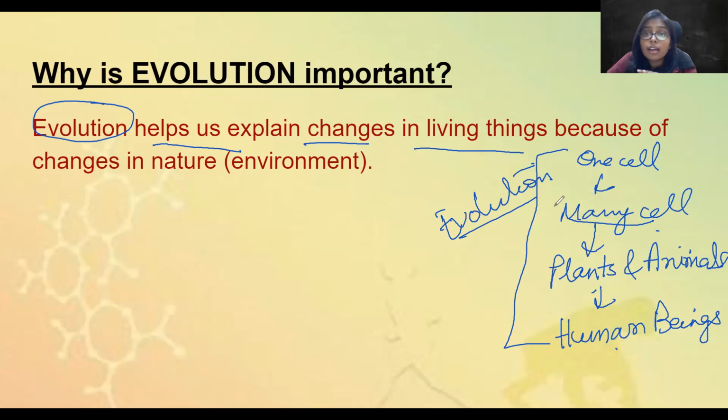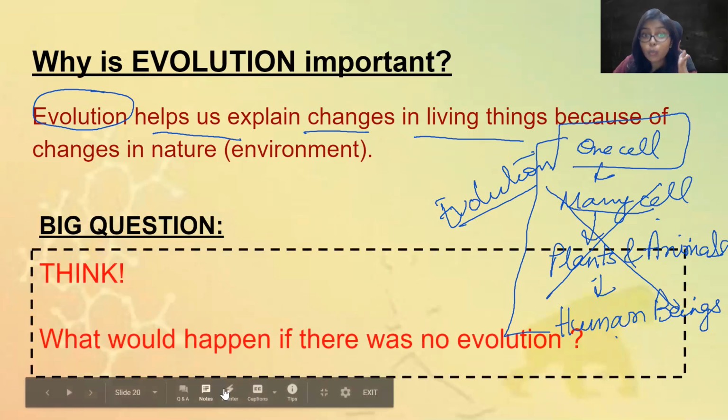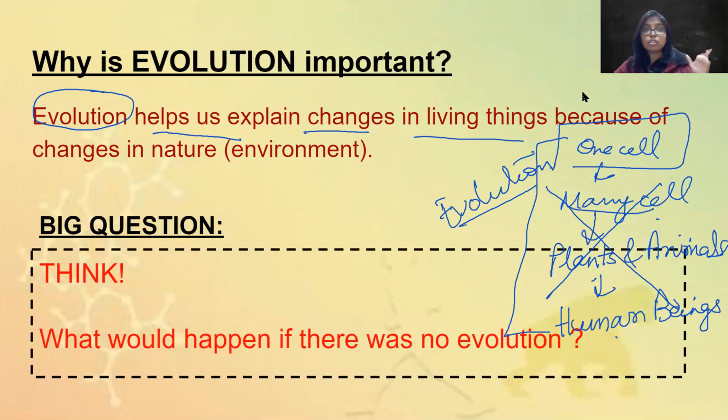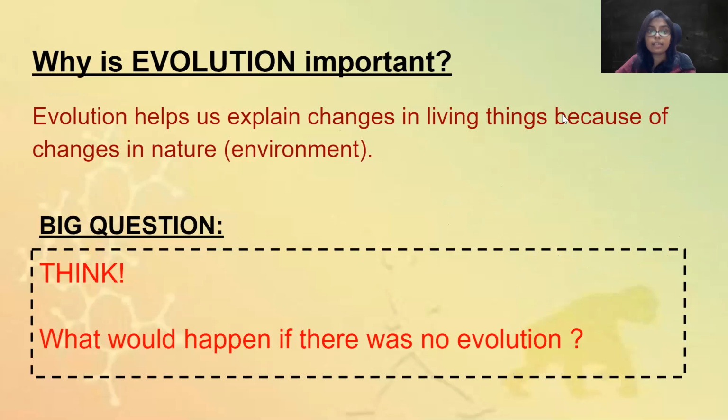What would have happened अगर ये सब होता ही नहीं और सिर्फ one cell ही रह जाता? If there was no evolution on earth, क्या होता? So our big question is, think what would happen if there was no evolution and there was only like one cell protozoa? So nothing was there, only one cell, no evolution, nothing. What would happen on earth? Okay, think about it and share your answer with Didi.